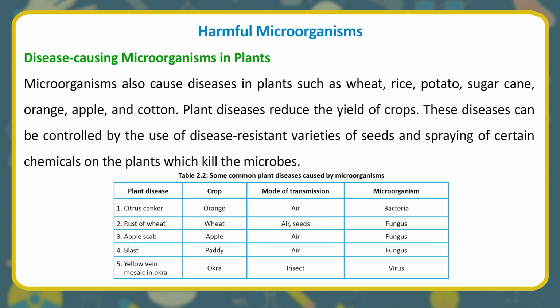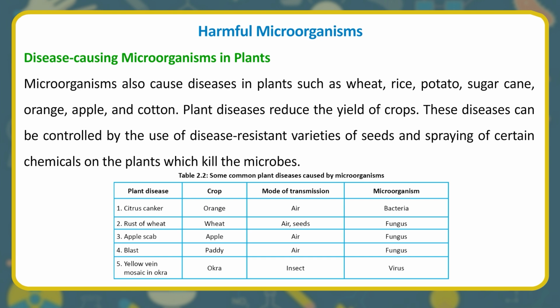Disease-causing microorganisms in plants. Microorganisms also cause diseases in plants such as wheat, rice, potato, sugarcane, orange, apple, and cotton. Plant diseases reduce the yield of crops. These diseases can be controlled by the use of disease-resistant varieties of seeds and spraying of certain chemicals on the plants which kill the microbes.